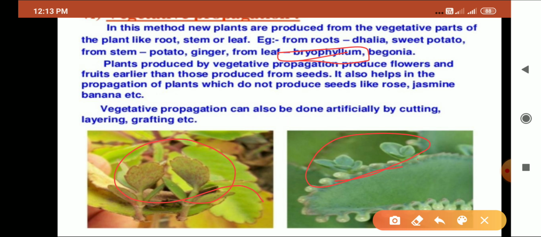So vegetative propagation is the development of new plants from the vegetative parts of the plant, that is root, stem and leaves. When a new plant is produced from the reproductive part, that is termed sexual reproduction. So these all are the methods of the asexual mode of reproduction.